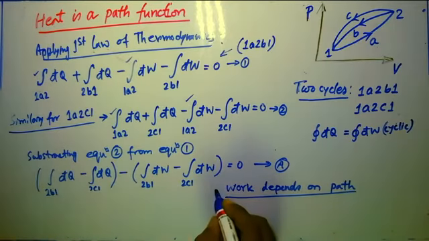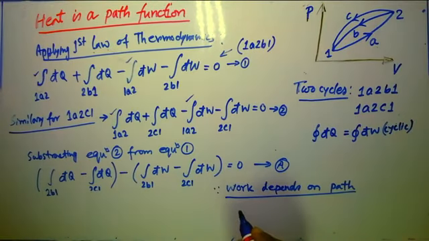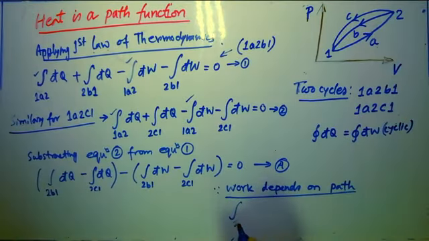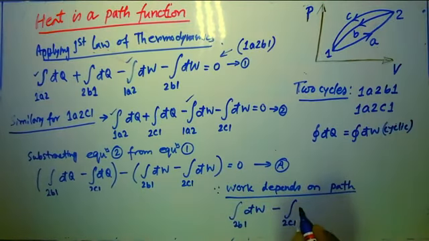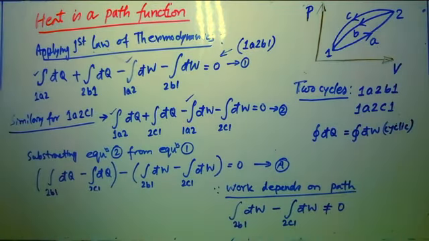So since work depends on path, it is a path function, then the integration of 2b1 d cut w minus integration of 2c1 d cut w cannot be equal to 0. Why can it not be equal to 0? Because it is not depending on the point values. It is depending on the path value.